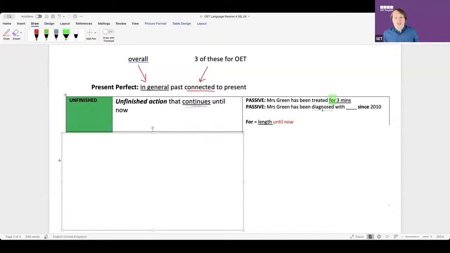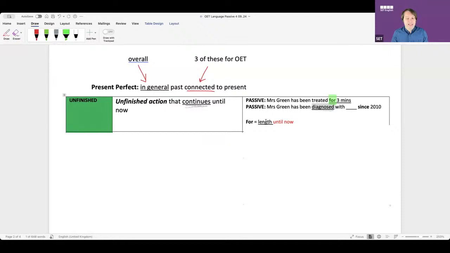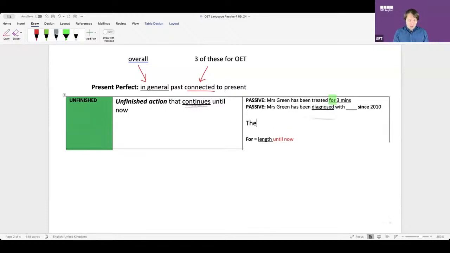So what that means, guys, if I say diagnosed here, it means that he is being diagnosed for 14 years. The action happens for 14 years until now. Does that make sense?